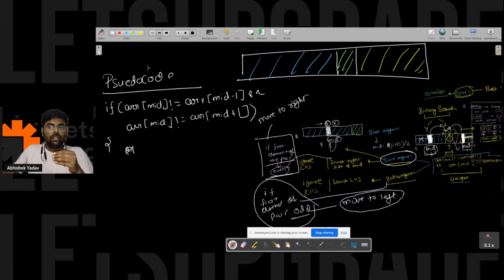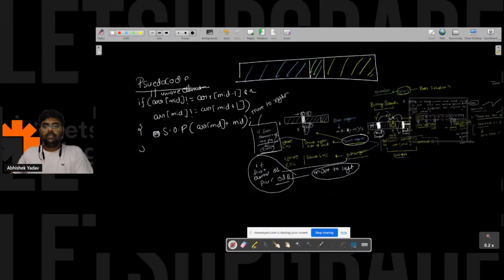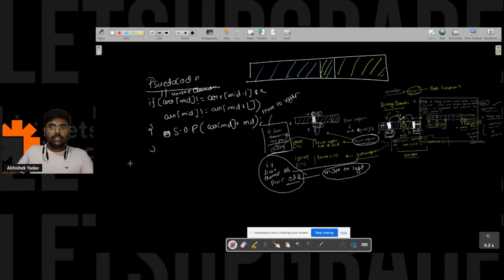So I will print the unique element, that is ARR of mid, and I will print the index also, that is mid. So this is the first case. Now the second case will be, else.